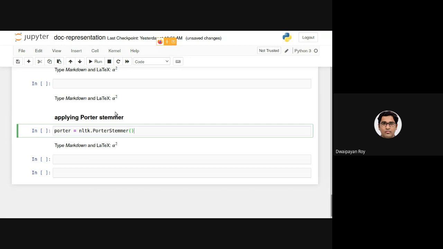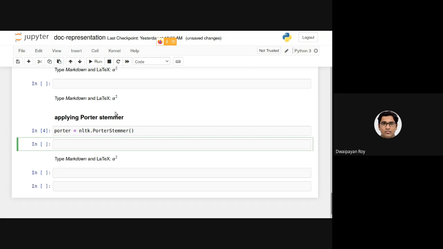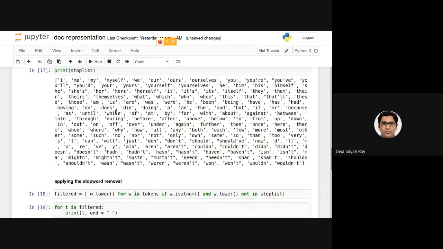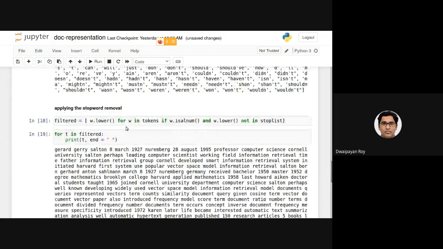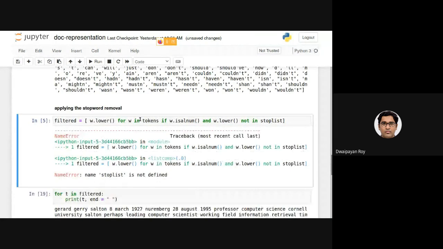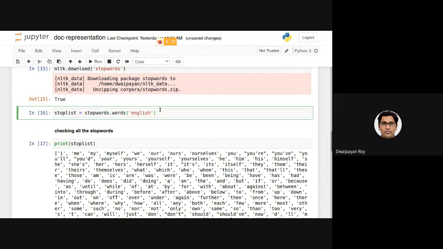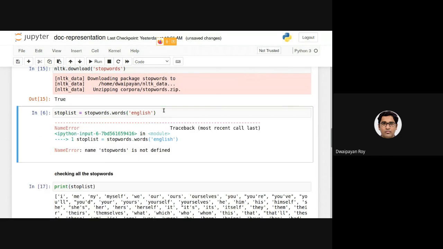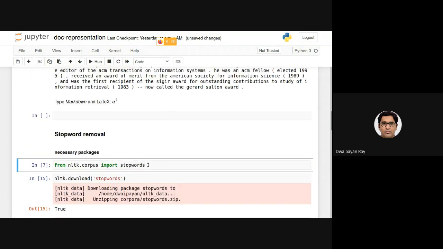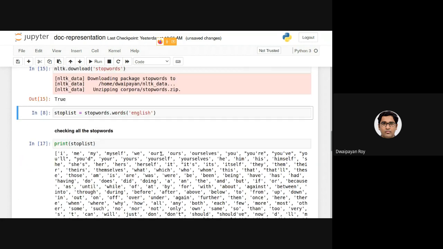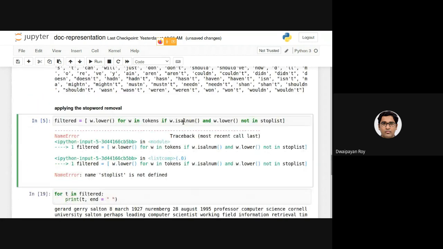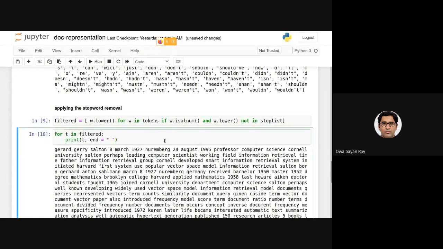Now after doing that, we need to apply this Porter object on each of the terms in this string. Oops, I haven't executed this, sorry. So now we have a set of terms in filtered, which is downcased with stop words removed.